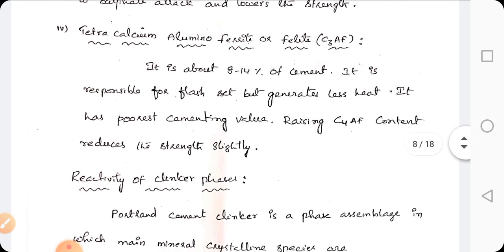Next one is felite, that is tetracalcium aluminoferrite. It is about 8 to 14% of cement. It is responsible for flash set but generates less heat. It has the purest cementing value. So raising the felite content reduces strength slightly.